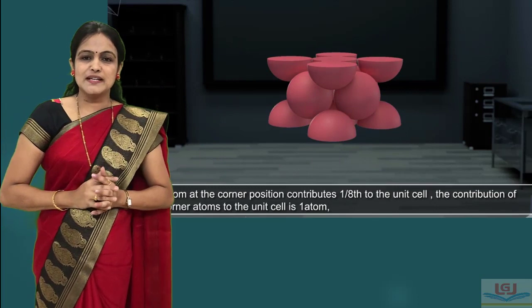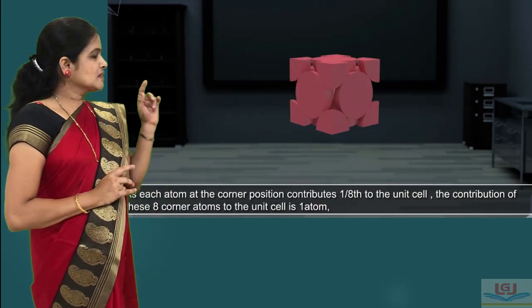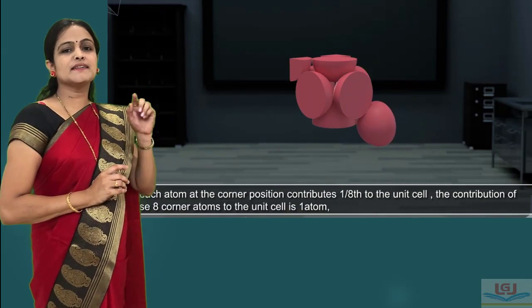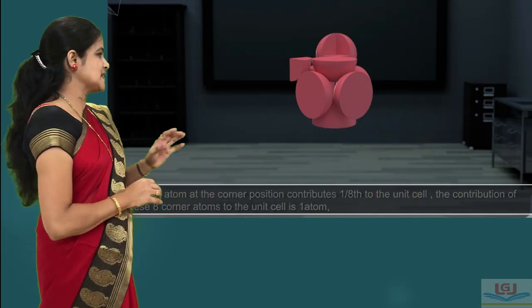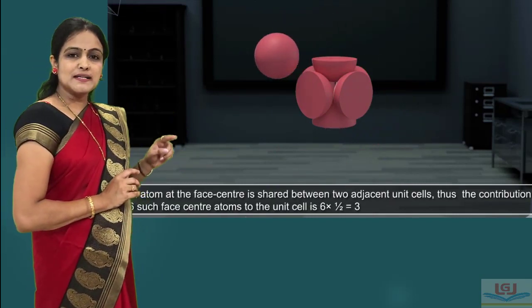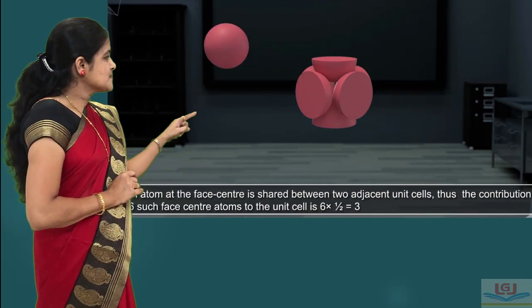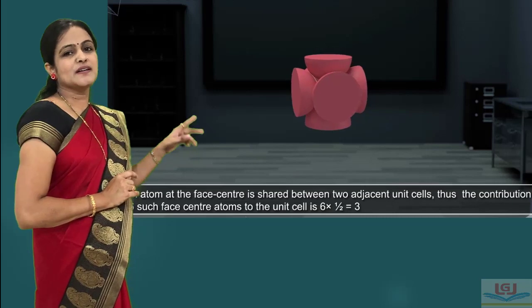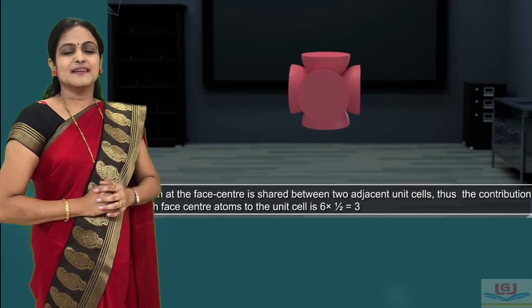We also know that particle at the corner contributes only its 1/8 part in one unit cell. Similarly, particle at the face center contributes 1/2 per unit cell.